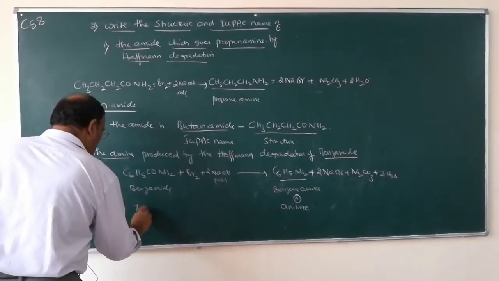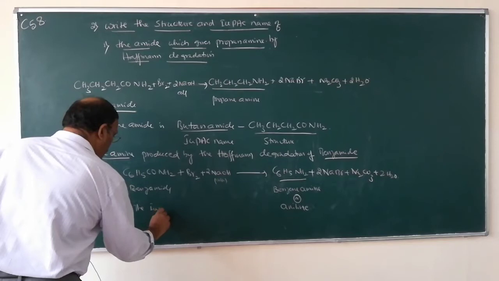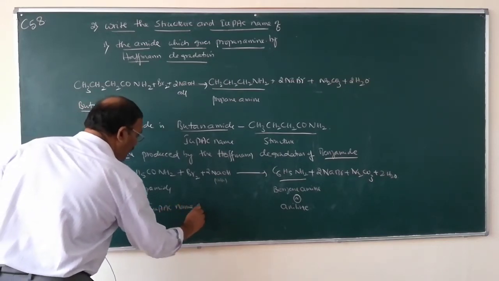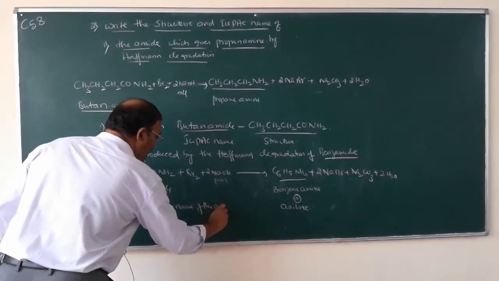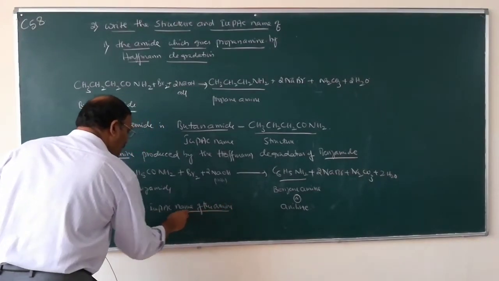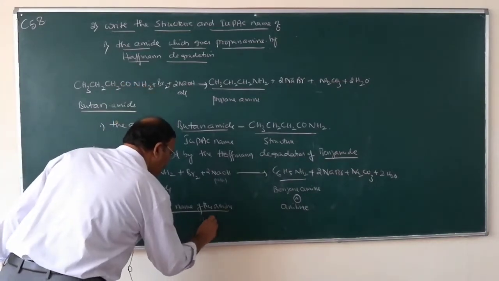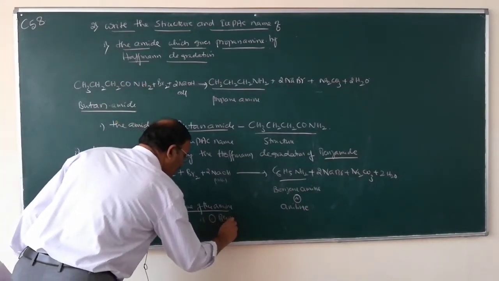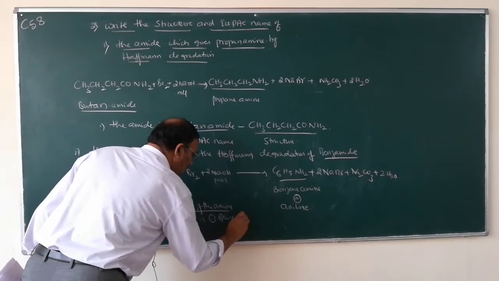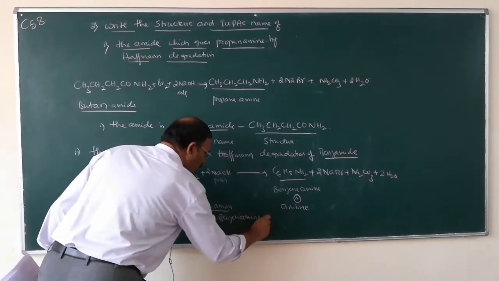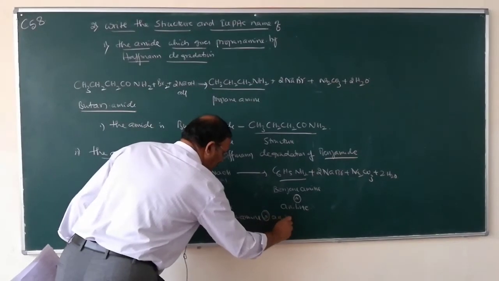The IUPAC name of the amine is benzene amine, or aniline.